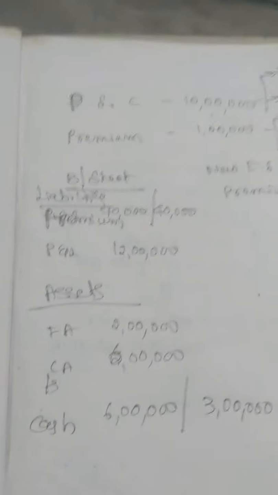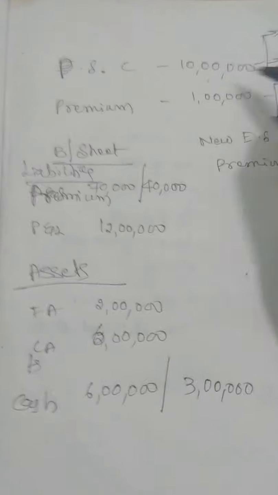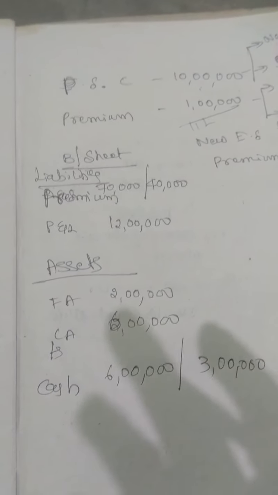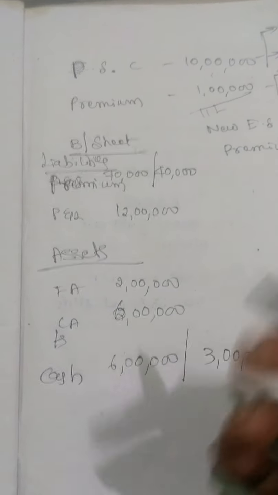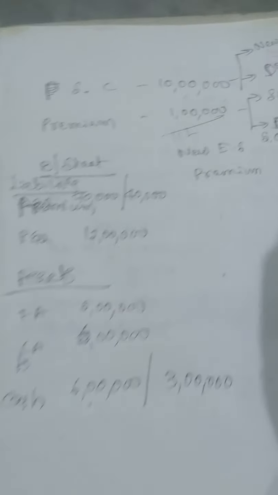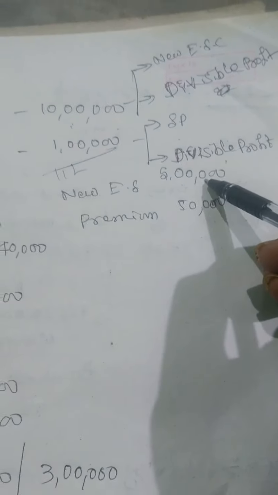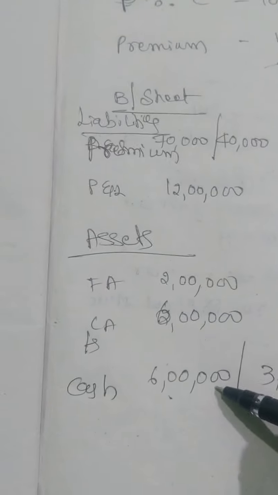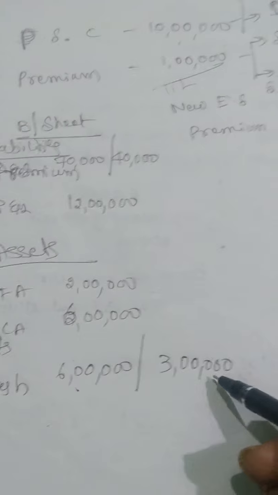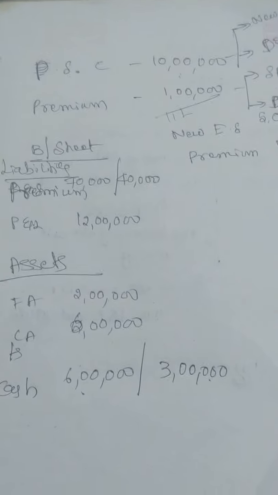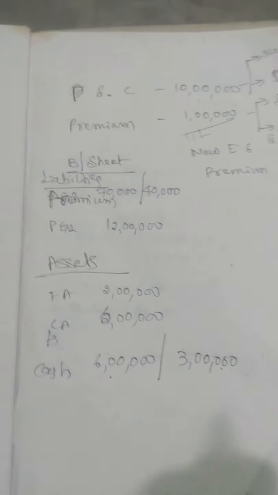Now when it comes to the asset side, here you need to pay a total of 11 lakh. When you make payment, you need to pay through cash or bank, right? How much total do I need to pay? 11 lakh. You need to check your cash balance. Assume you have 6 lakh and you are getting 5 lakh from new equity shares, so it becomes exactly 11 lakh that you can pay. But for example, say you get only 3 lakh from new equity shares, plus 5 lakh, so total 8 lakh, but we need 11 lakh. So the remaining shortage is 3 lakh.